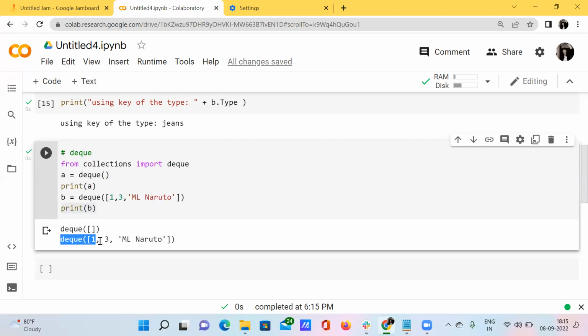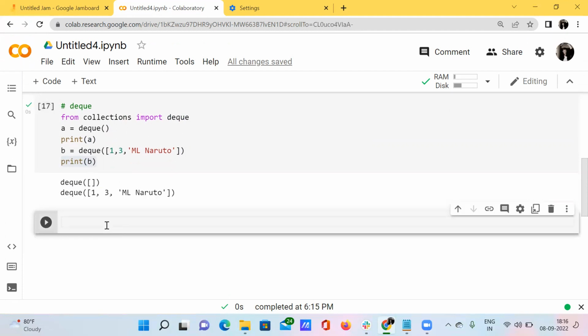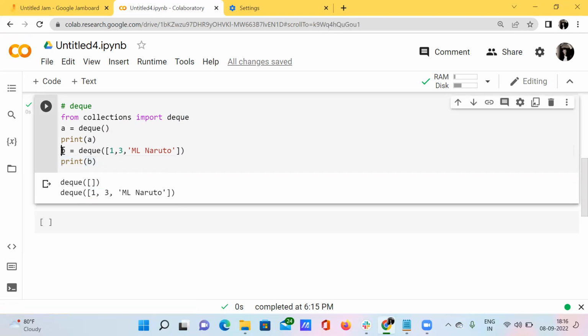Okay, and now I want to print all the items of B. So what have I got? I've got the deque of 1, 3, ML Naruto. So these are all the items present inside this B. Apart from this, we can also use some of the predefined built-in functions. So these are all the elements that are present inside this B, and I want to enter some kind of string to these elements. Okay, so here 1, 3, ML Naruto, I want to enter, let's say, machine learning. I want to enter this particular string here.